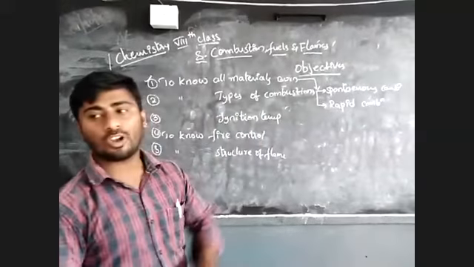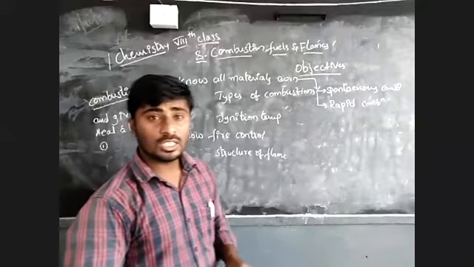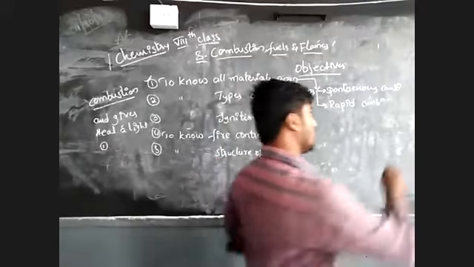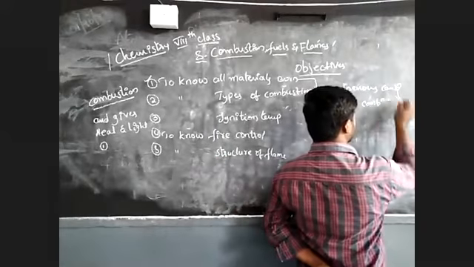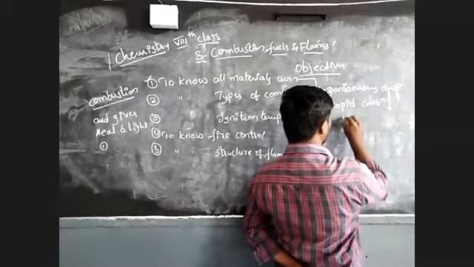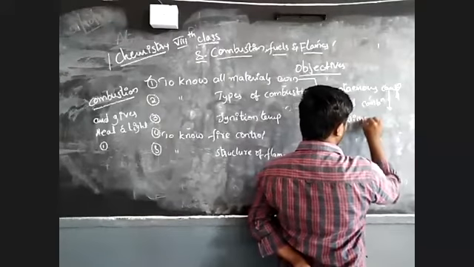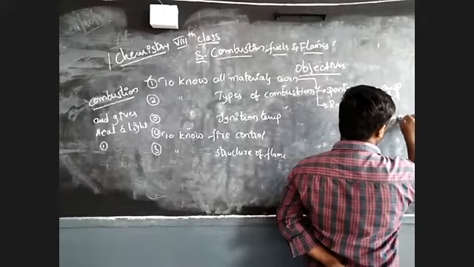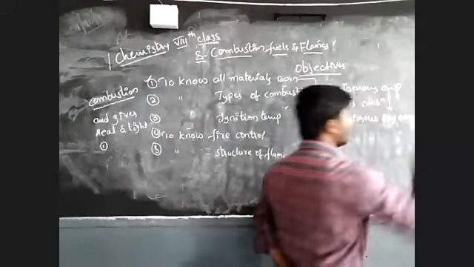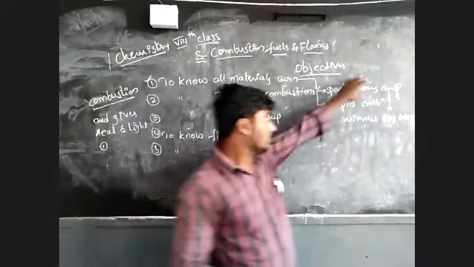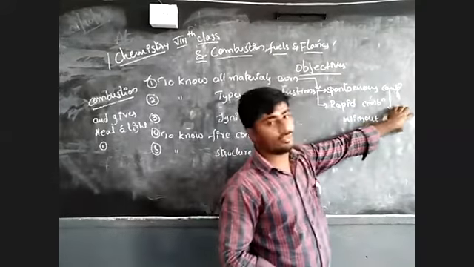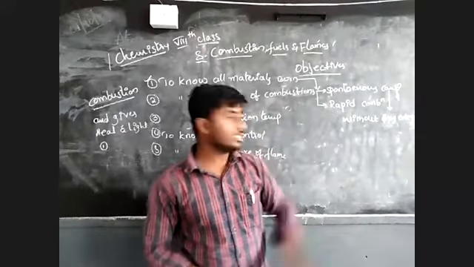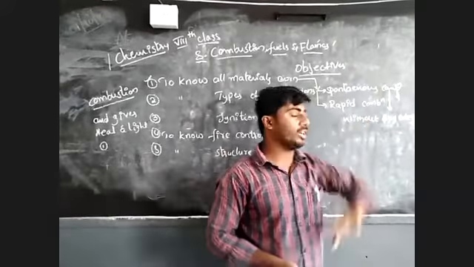What is the meaning of spontaneous combustion? Here some objects are burned, and I am writing: some objects are burned without any external agent. It means the combustion takes place by itself. It doesn't need any external agent like a flame. Is it clear? That combustion we call spontaneous combustion.